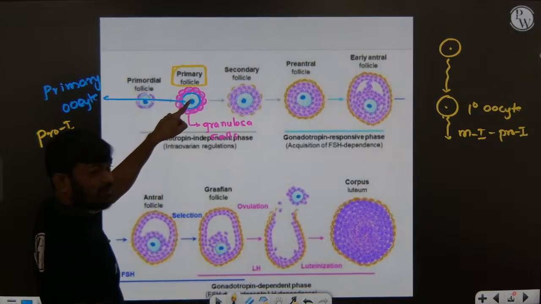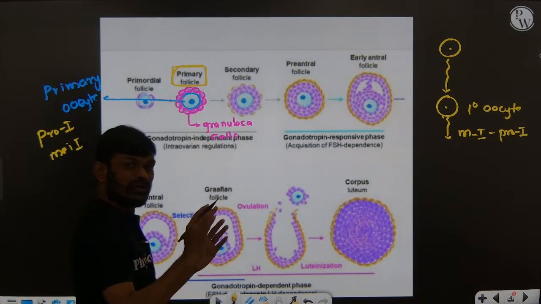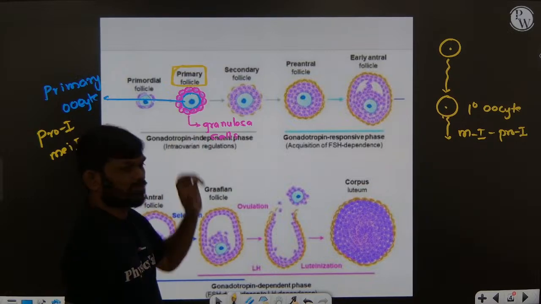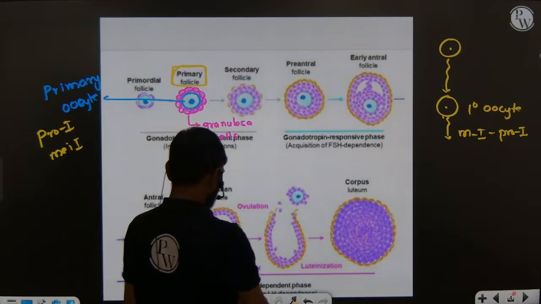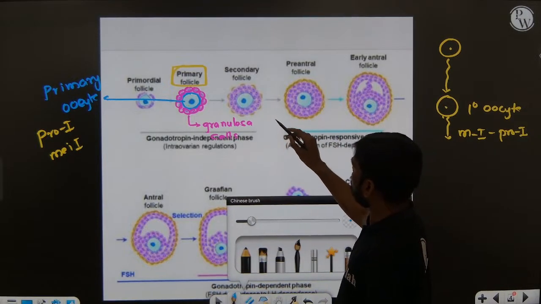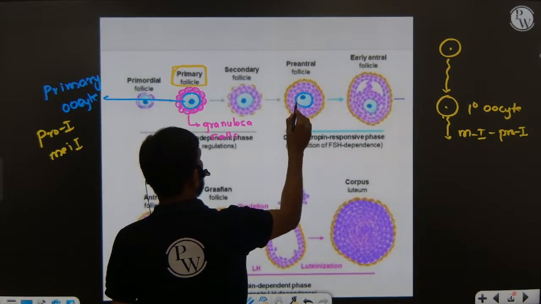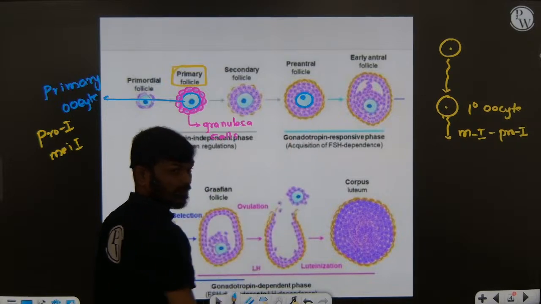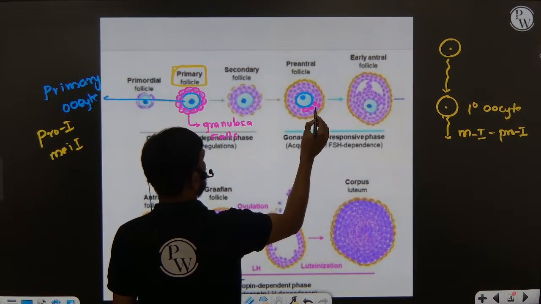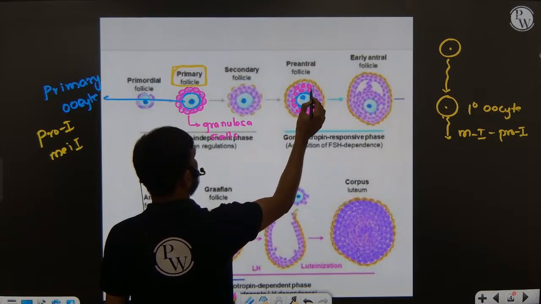Now this primary oocyte, surrounded by a single layer of granulosa cells, we call a primary follicle, right? Soon after, this primary follicle transforms into a secondary follicle. I will take this diagram, you can see here this is the primary oocyte. Now it is surrounded by more layers of granulosa cells.